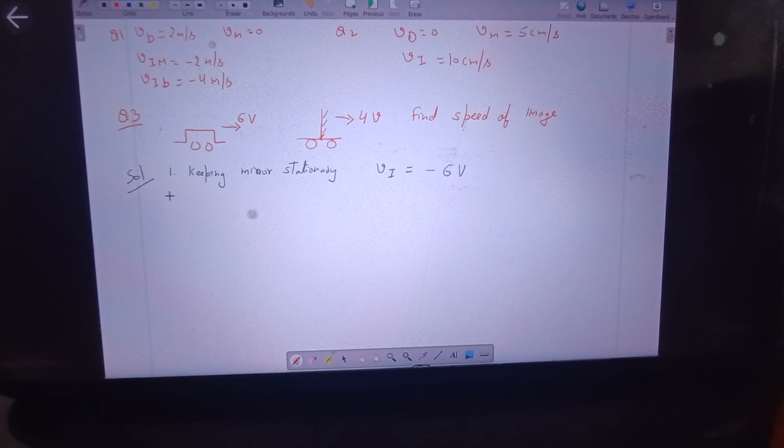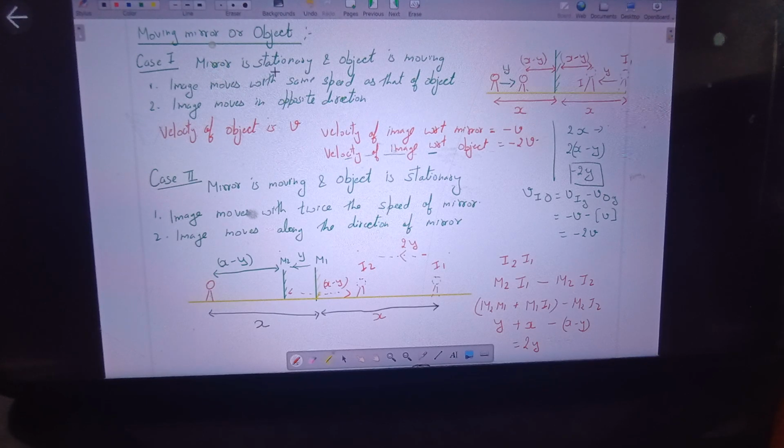And why are we finding with respect to the mirror? I'm saying first of all, if we assume that the mirror is not moving, the mirror was stationary, and only the object, the car, is moving, then in that case what will be the speed of the image of the car when seen in the mirror? Will it be minus 6v? And why is it negative? Because we have discussed it already. When we keep the mirror stationary.